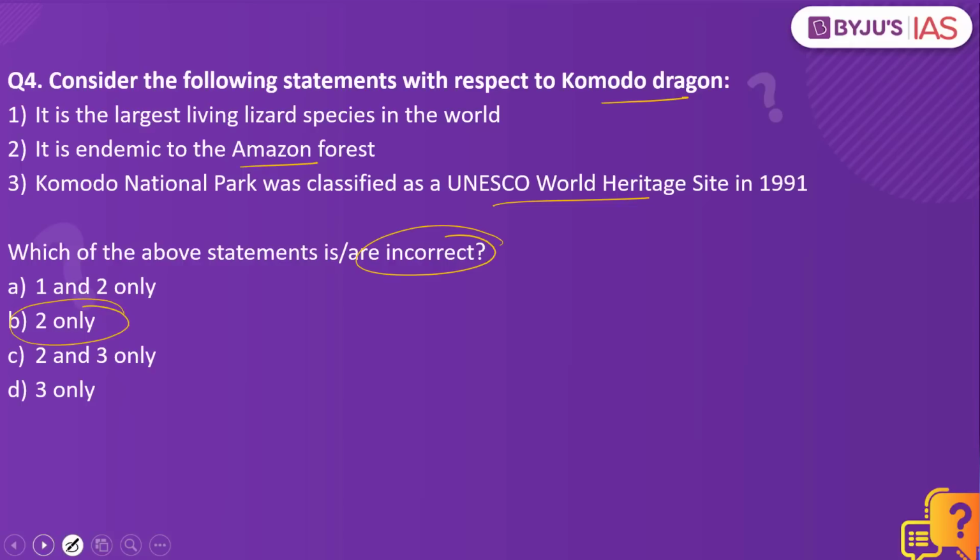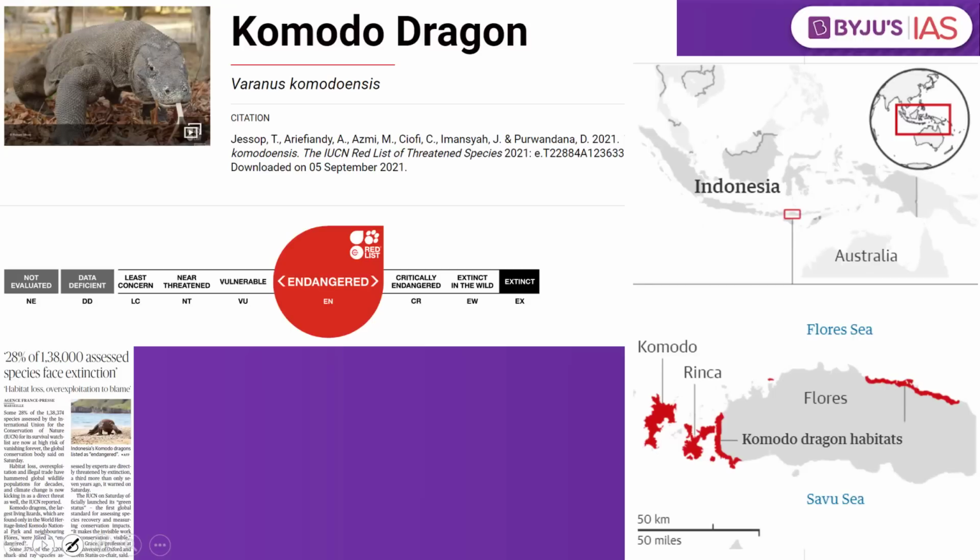Why have we taken this practice question? Because this article here makes a mention of the Komodo dragon. So what is this Komodo dragon? This is the largest living lizard species in the entire world. So this can be very important from your preliminary examination point of view. So do remember, the largest living lizard species in the entire world happens to be the Komodo dragon.